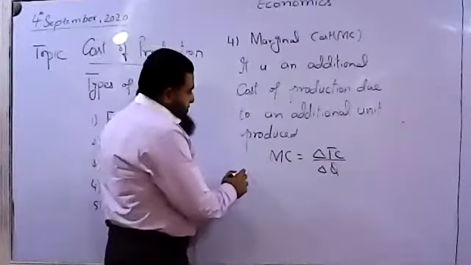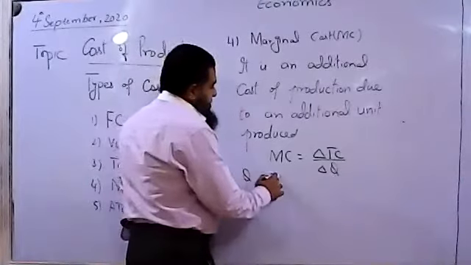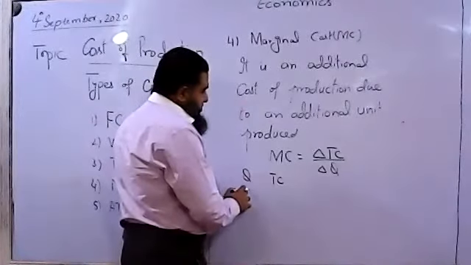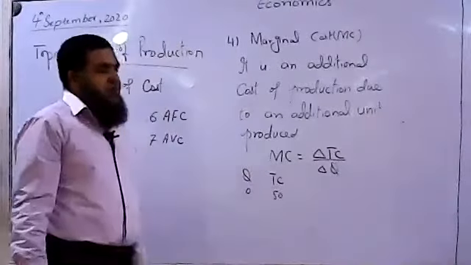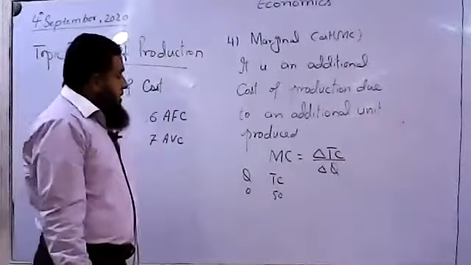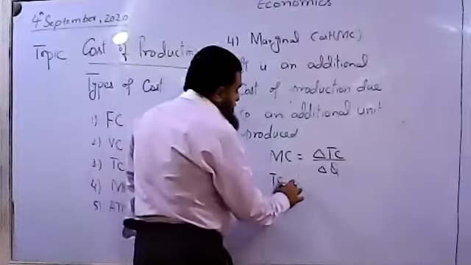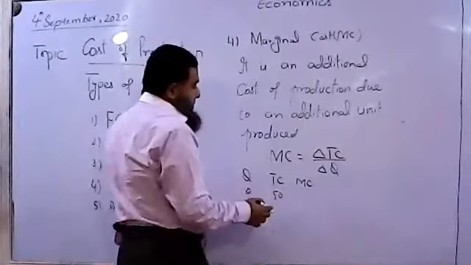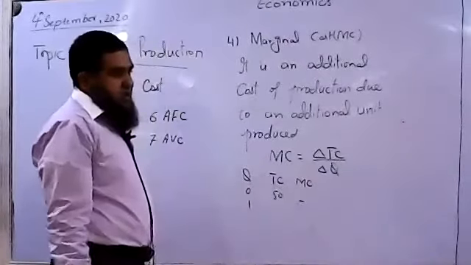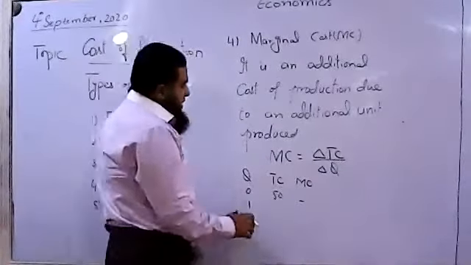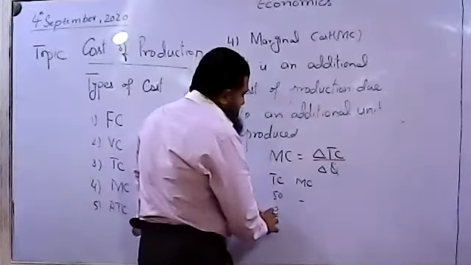So for example, we say this is total cost. 50 is the total cost when 0 unit is produced. Therefore we cannot have marginal cost in this case. When extra unit is produced, what happens? Your total cost moves to 80.